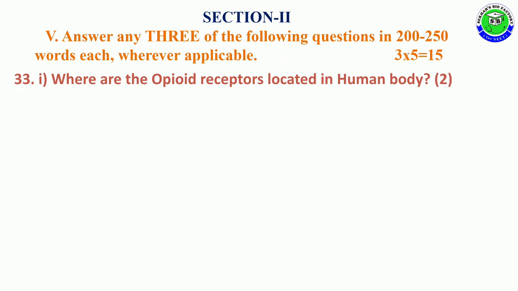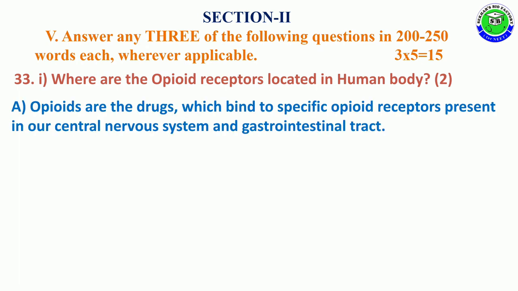Where are the opioid receptors located in the human body? For 2 marks. Opioids are the drugs which bind to specific opioid receptors present in our central nervous system and gastrointestinal tract.